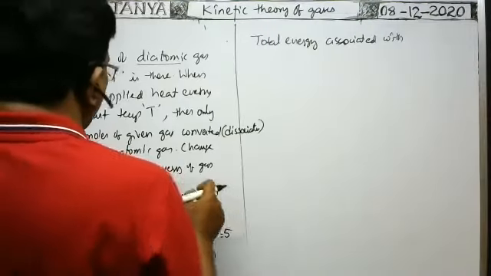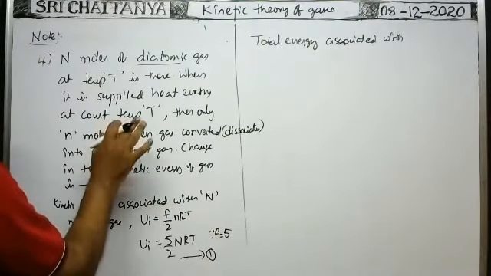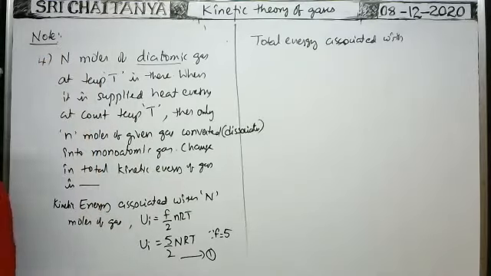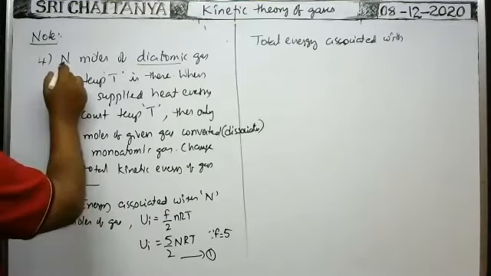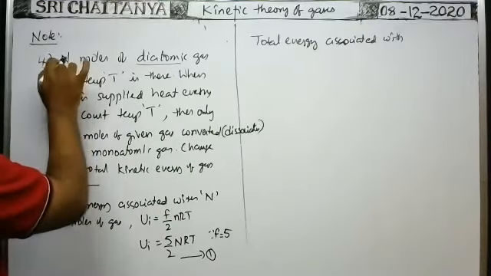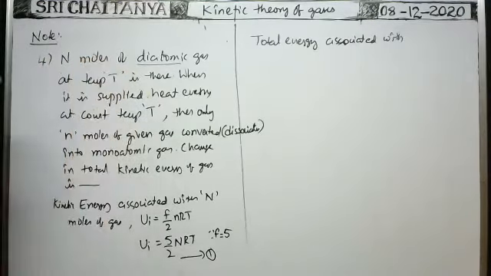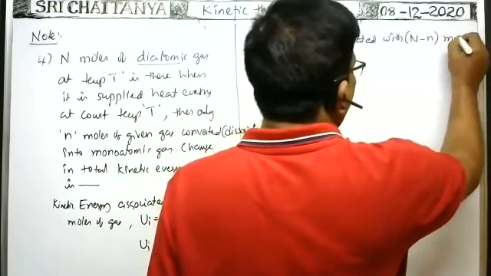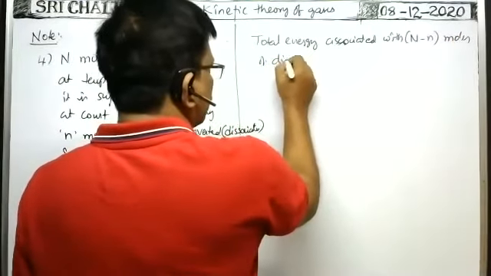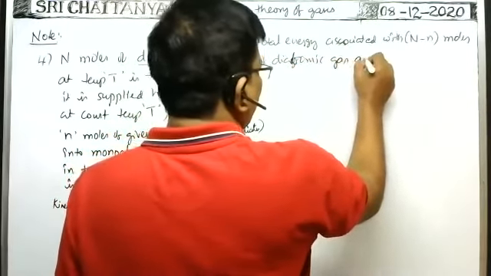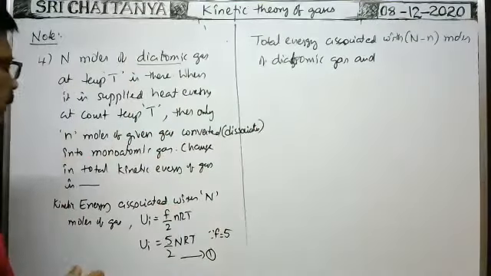Here, actually, small n moles of the given gas are converted into monoatomic gas. Then how many moles of diatomic gas are there? Out of capital N, small n moles of the gas are converted into monoatomic, so the remaining are capital N minus small n moles of diatomic gas. So the total energy is associated with capital N minus small n moles of diatomic gas, and how many moles of monoatomic gas are there?